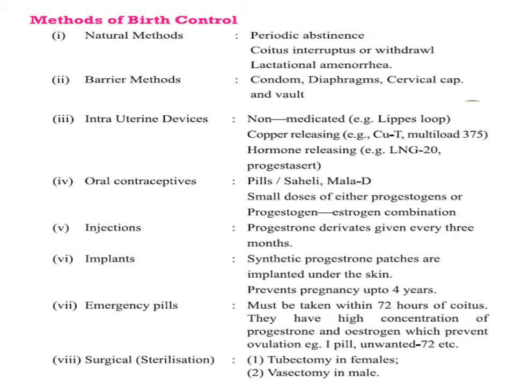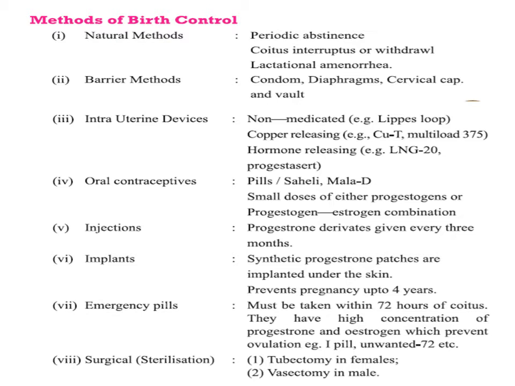Natural methods can be followed in three ways. The first way is periodic abstinence. In this method, couples abstain from coitus from day 10 to day 17 of the menstrual cycle. As you remember, the 10th till 17th is the ovulation time, so at that time coitus should be avoided. This will reduce the chances of fertilization. This is called periodic abstinence, or the calendar method.